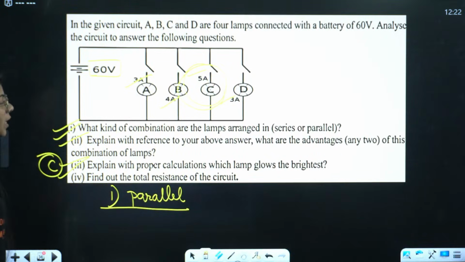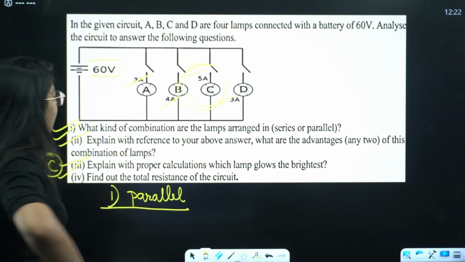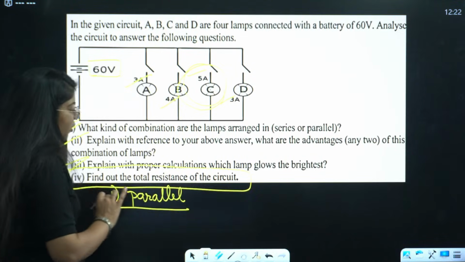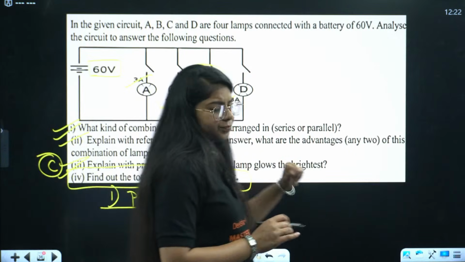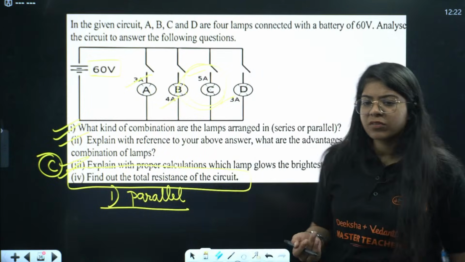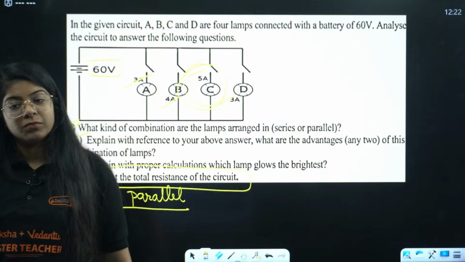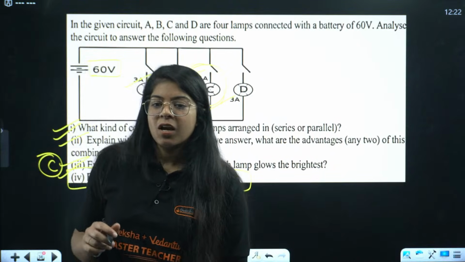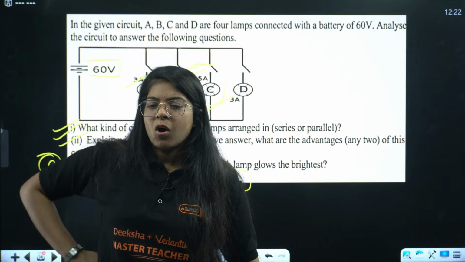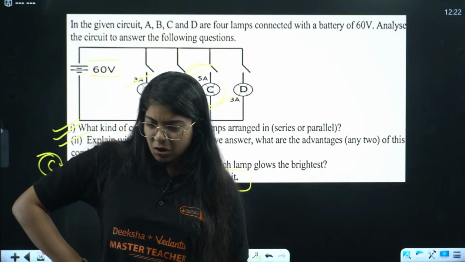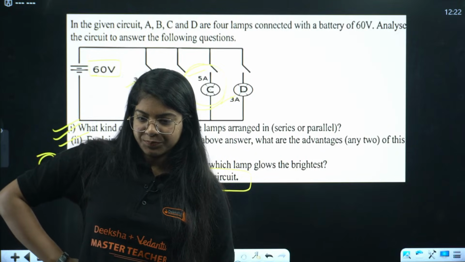Find out the total resistance of the circuit. We have to find out the total resistance of the circuit. Let me know the answer of that. This is very easy. Total resistance of the circuit. The total resistance of the circuit is 4 ohm. Okay, we have the answer as 4 ohm. I'm lost in chapter 3, ma'am. Electricity. The chapter electricity, or which chapter?